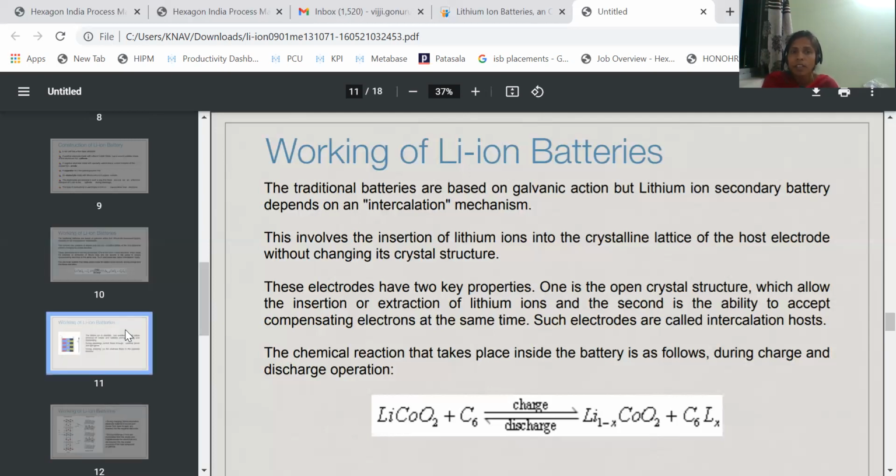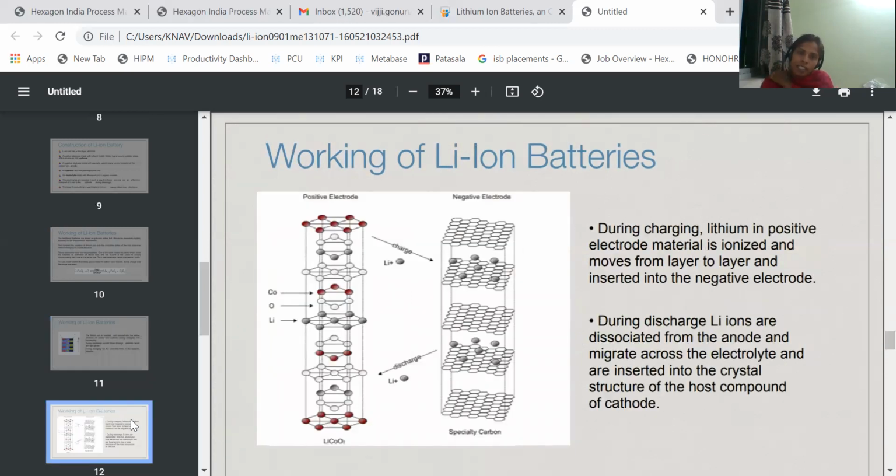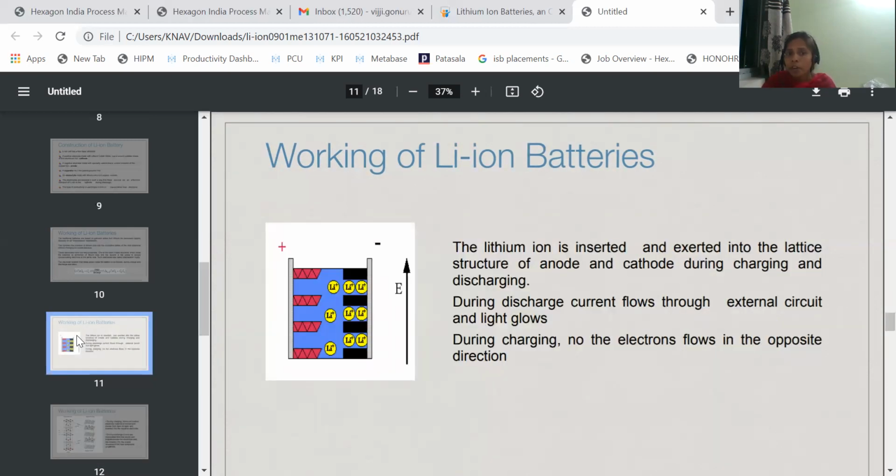So this is about the working of lithium ion batteries. This is the transfer of lithium ions from one electrode to another electrode. And the lithium ion is inserted and extracted into the lattice structure of anode and cathode during the recharging and discharging process. So during discharging, current flows through the external circuit and the light glows. But during recharging, the electrons flow in the opposite direction. So electrons will be transferred in the opposite direction in the recharging process. So this is the crystal structure, but no need of this. So up to this, we are having the lithium ion batteries.